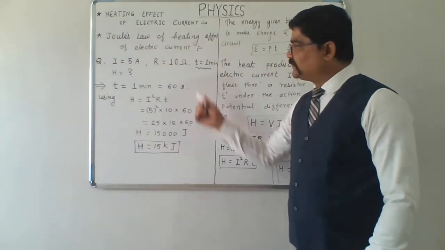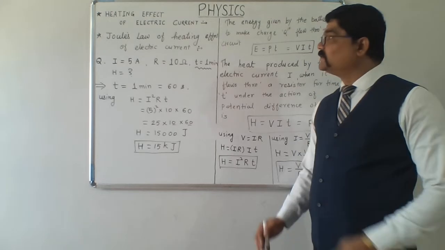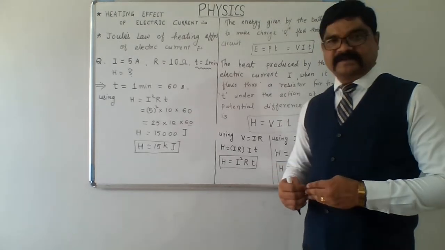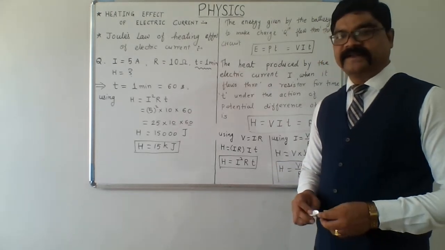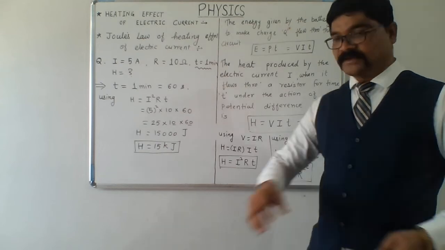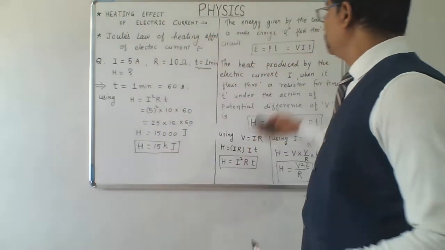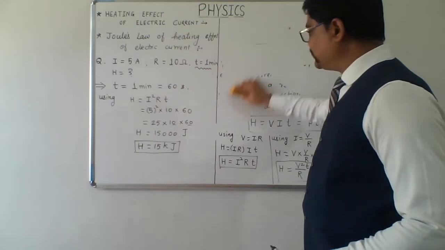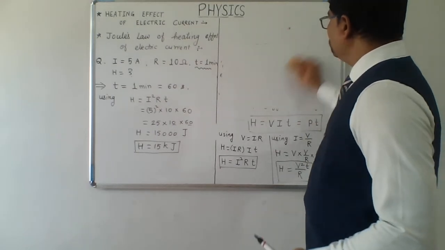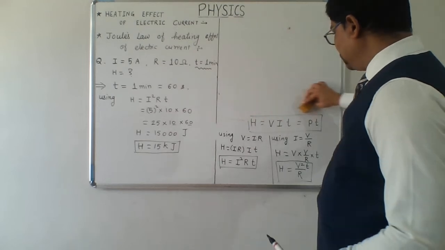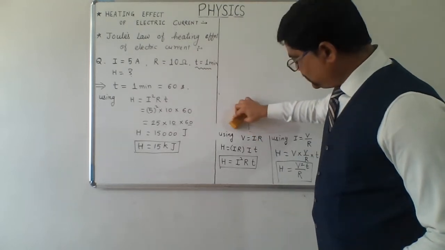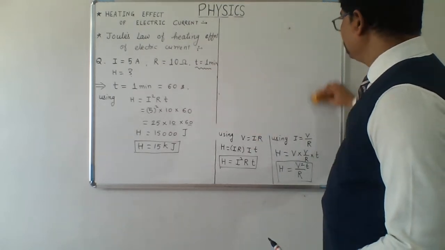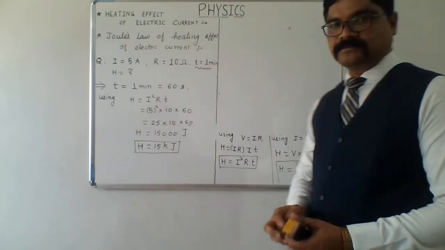In this way, we can solve the numerical based on the heating effect of electric current. One more we can take for instance. We will use the other formula now so that you will get an idea how to calculate heat produced by electric current when it flows through a device.